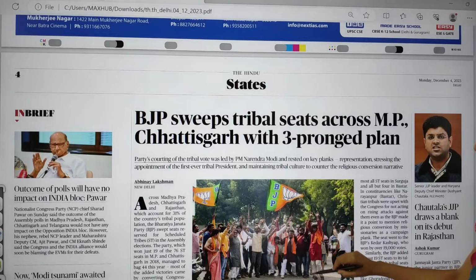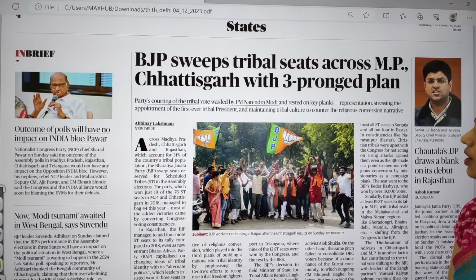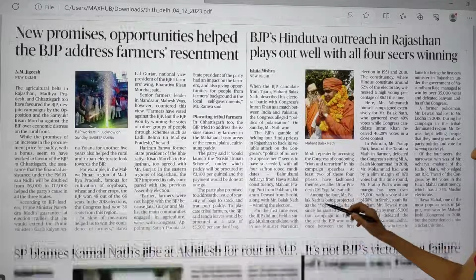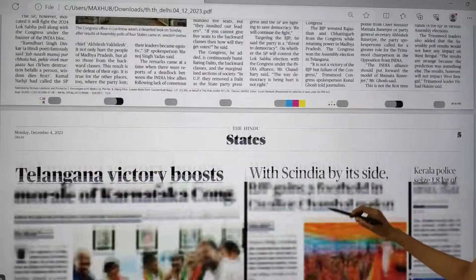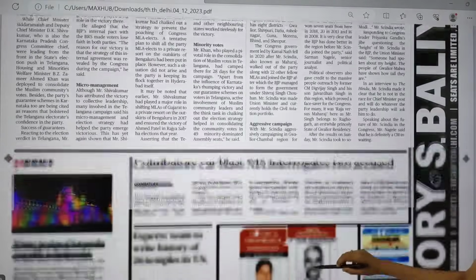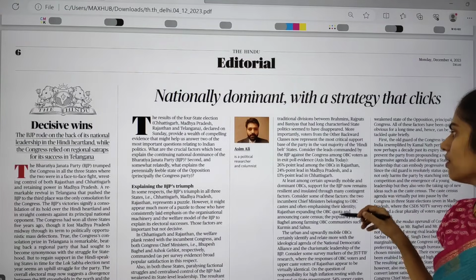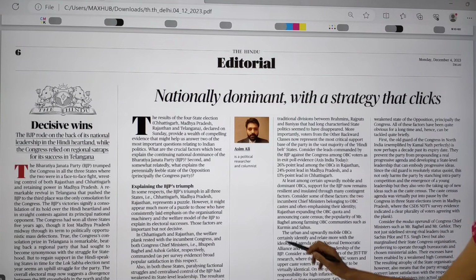In the states page also, most of the articles are just about elections, like which party won. So leave this paper, it is not at all useful. And in the editorial page also, most of the articles are about the elections itself.